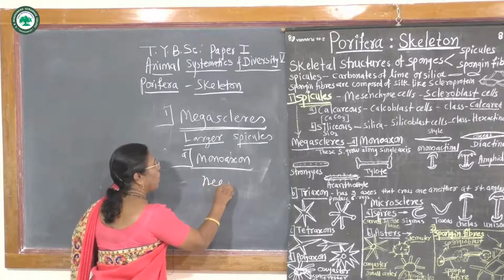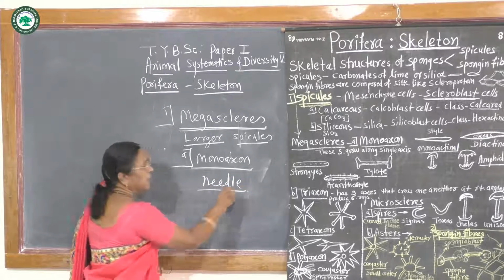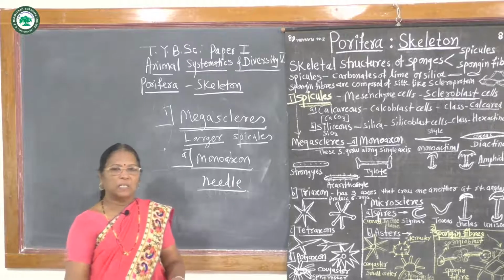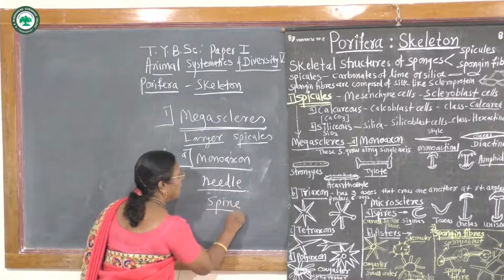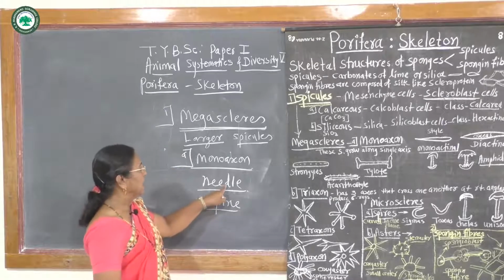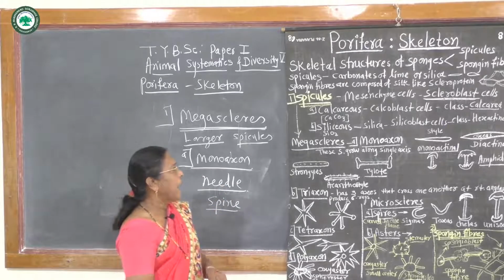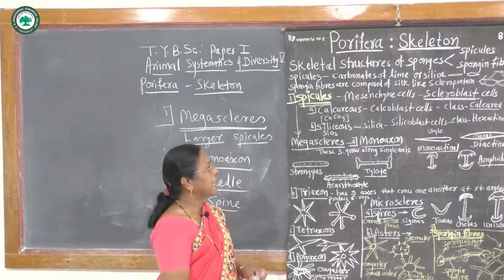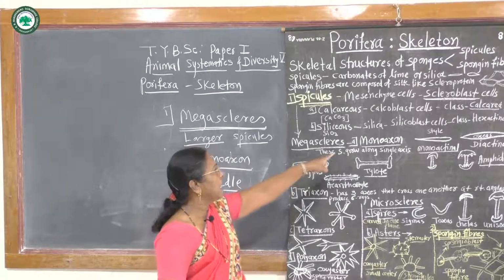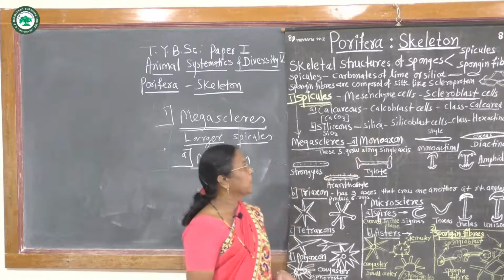They are transparent, spine-like or needle-like in form, and when these spicules grow along a single axis, they are called monoaxon type of spicules.